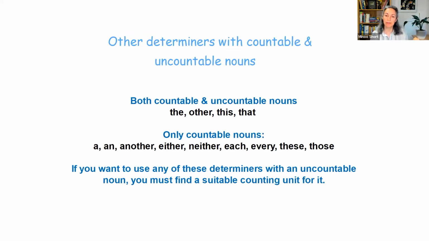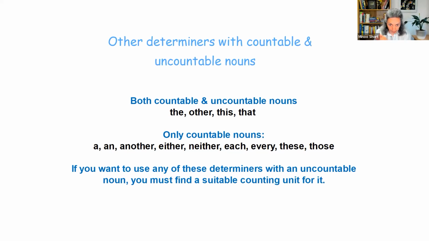Now, because quantifiers are a subtype of determiners, I thought I'd just briefly mention other determiners and which ones can be used with countable nouns and which ones can be used with uncountable nouns. So countable nouns are easy. Everything can be used with them except much and little. So you can use the, other, this, and that with both countable and uncountable nouns.